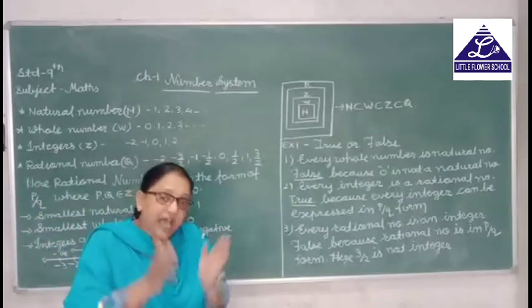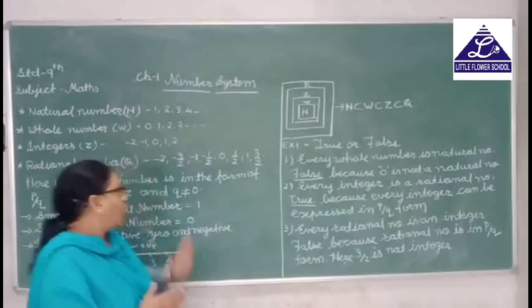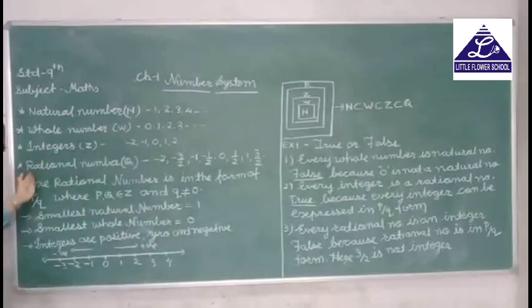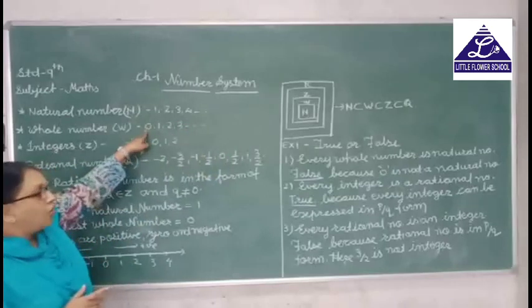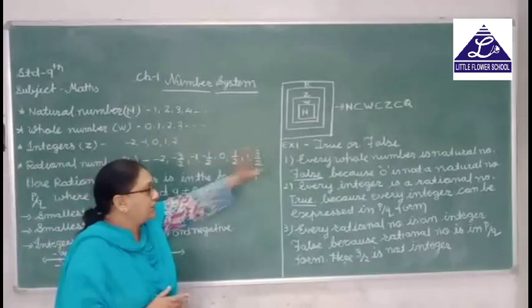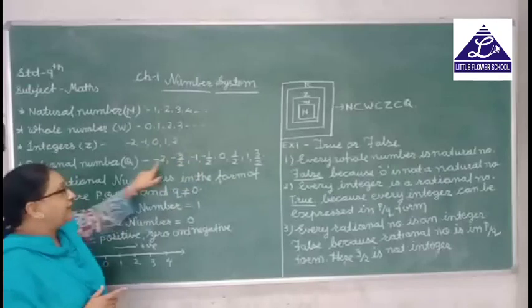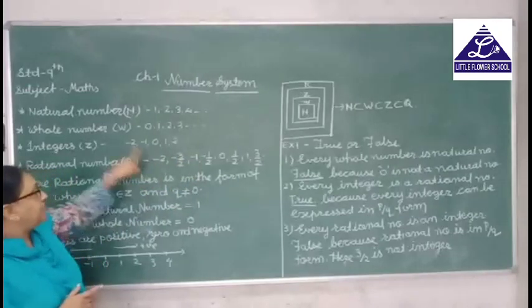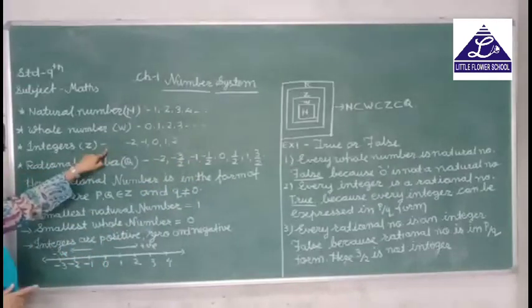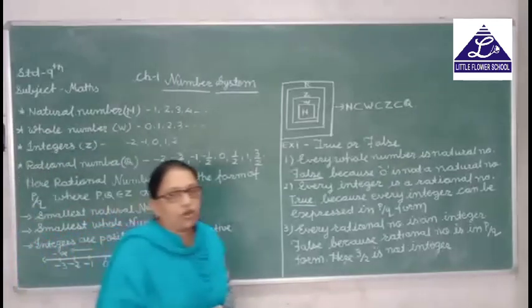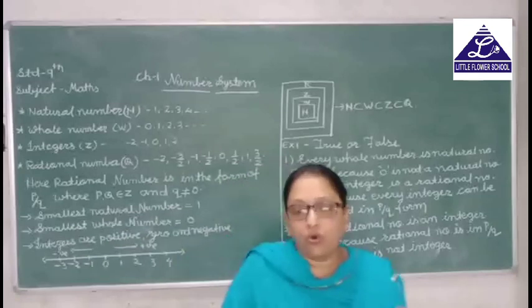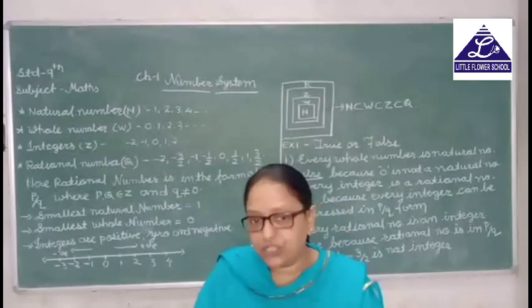All the numbers come inside it. And here you look, rational numbers have 0, which is in whole numbers, also 1, 2, 3 and so on. It has negative numbers also, which are in the integers. That means rational numbers are the combination of natural numbers, whole numbers and integers.